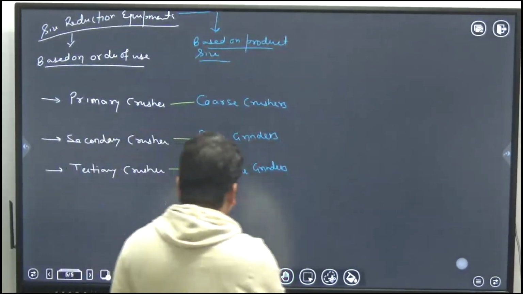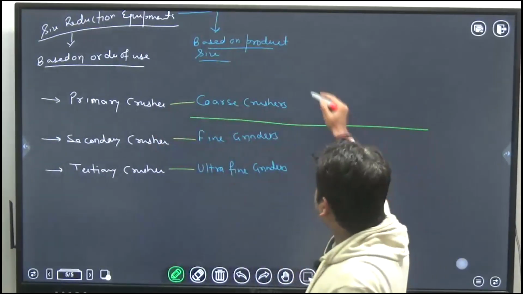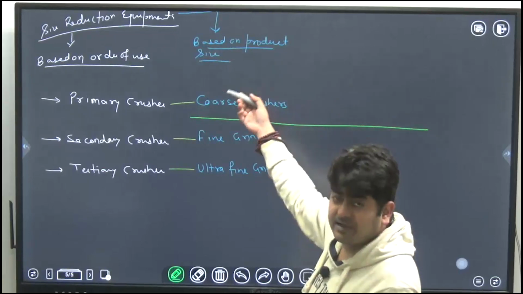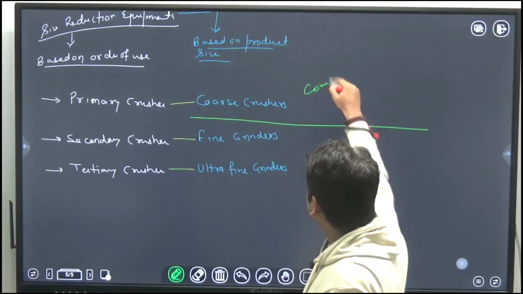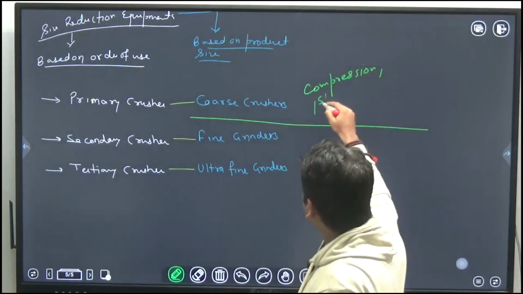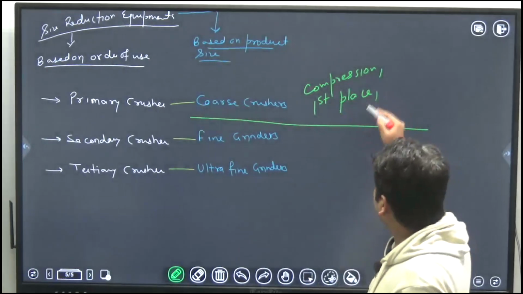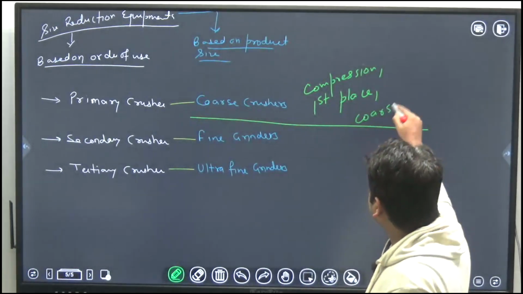So you should know that, as we have discussed, primary crushers have compression as their operating method, and they are used at first place for crushing to produce coarse size particles.